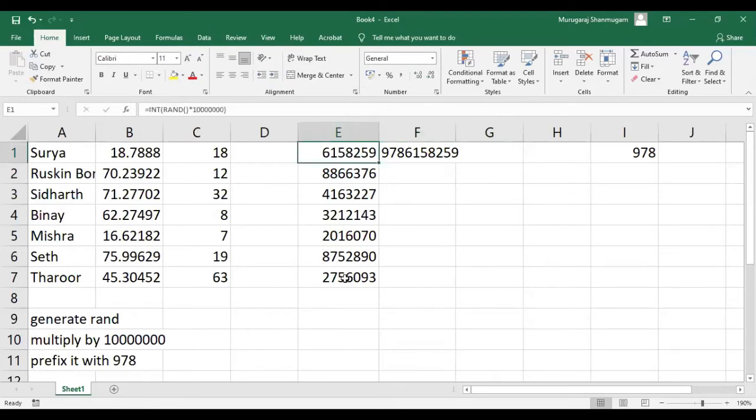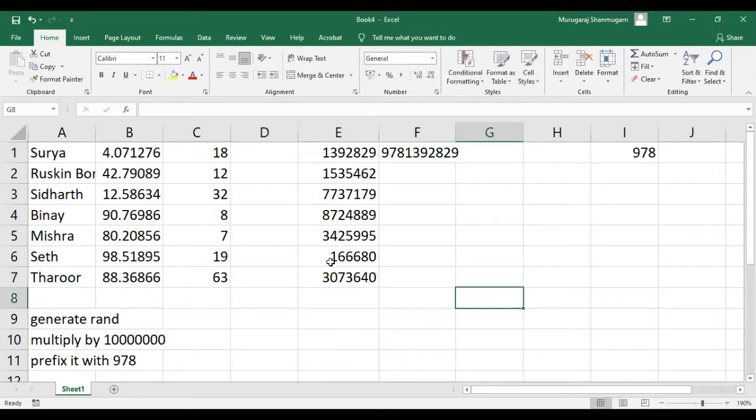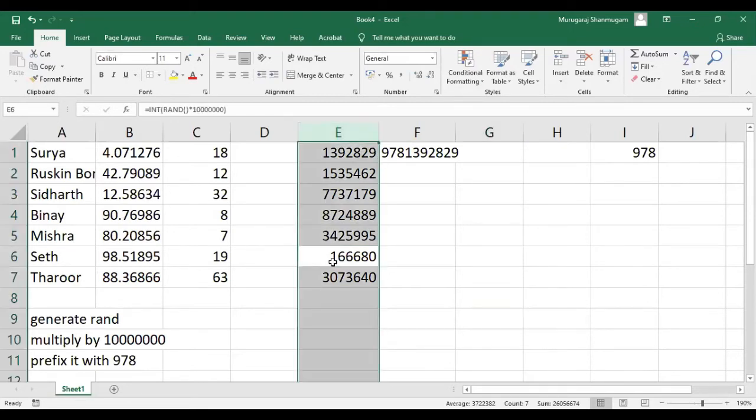If some of these cells might have fewer digits, we can prefix that with zeros. 1, 2, 3, 4, 5, 6, 7, 8, 9, 10. You can see that on the E6 we have only 6 digits instead of 7 digits. How can we achieve this? We can format it without a physical number, but even if you format, I'll show you how.